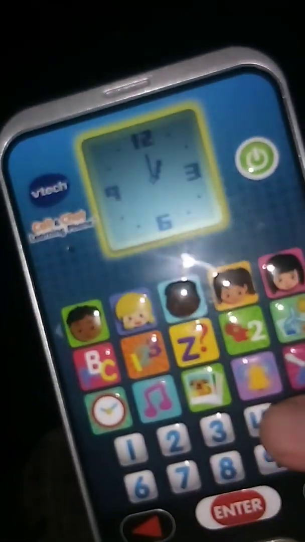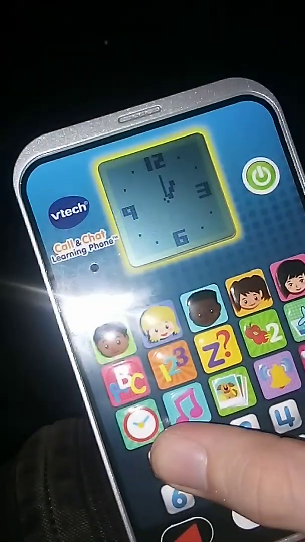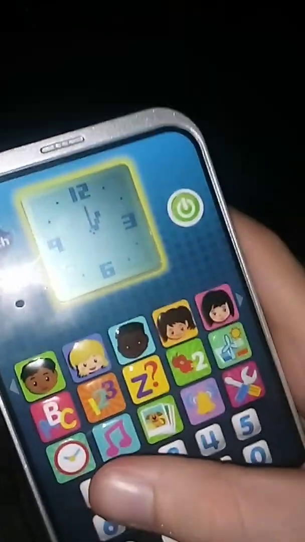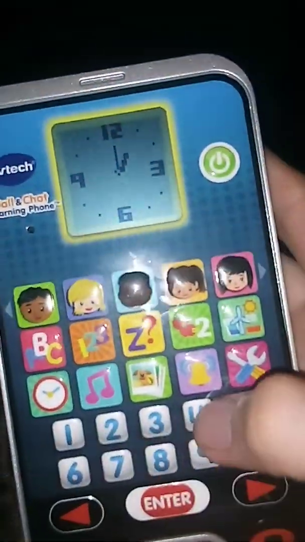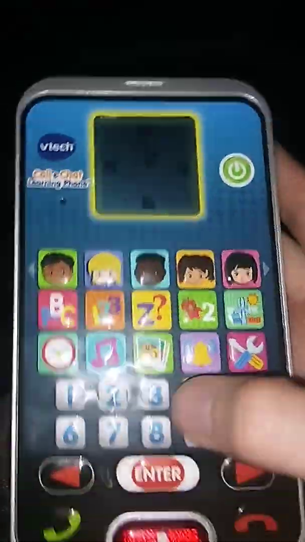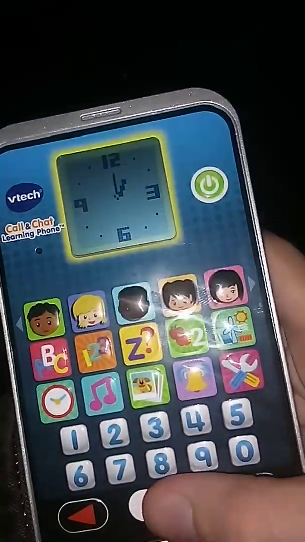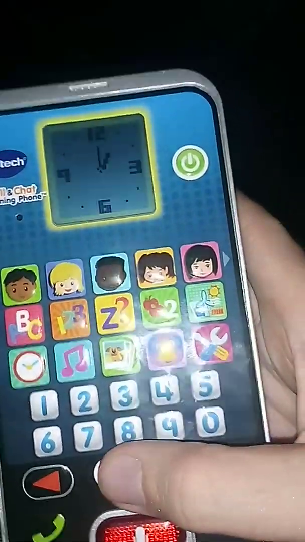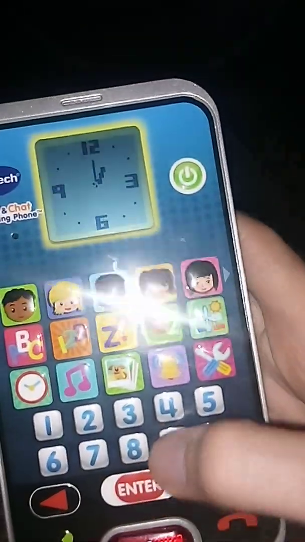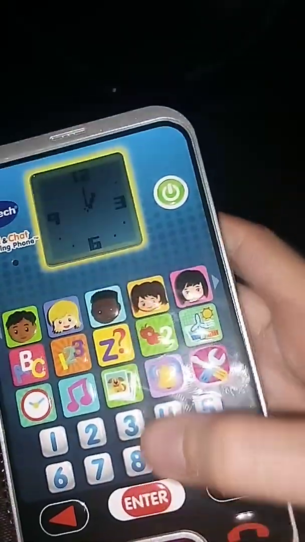My clock. Use the arrow buttons to tell time. 1 o'clock. Wait, is it 1 o'clock? No, it's 6:46. 1 o'clock.